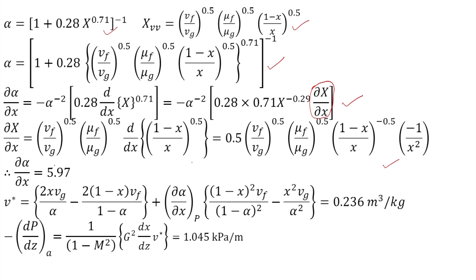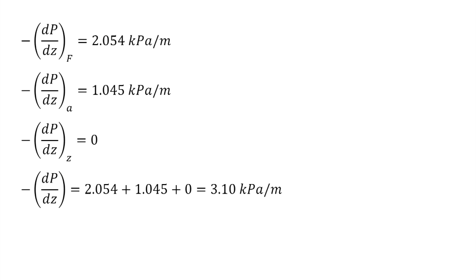And therefore, finally, we get the partial derivative of alpha with respect to x as 5.97, and substituting this here, we get V star as 0.236 meter cube per kg, and then substituting this value of V star, we get the pressure gradient due to acceleration as 1.045 kilopascal per meter.